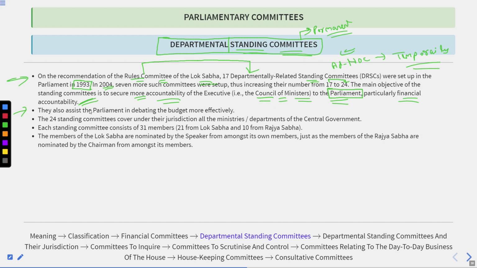Suppose there is an XYZ ministry working in some particular area, and it got rupees 40,000 crores in the previous year's budget.